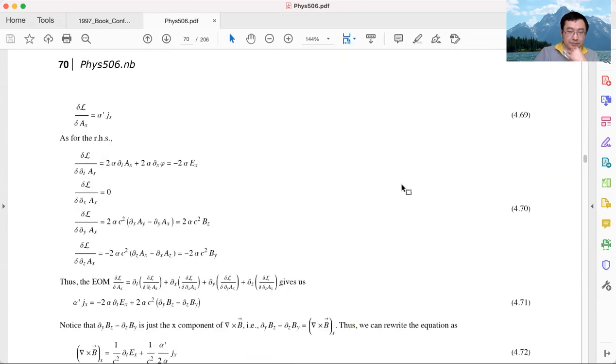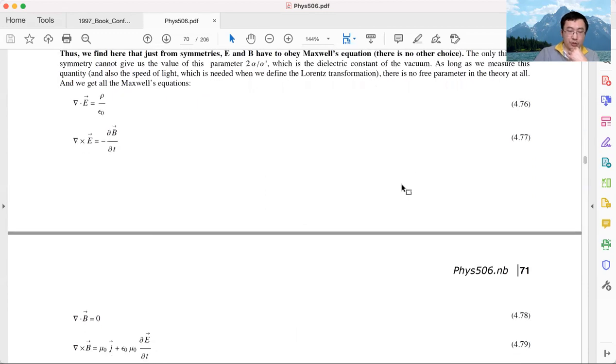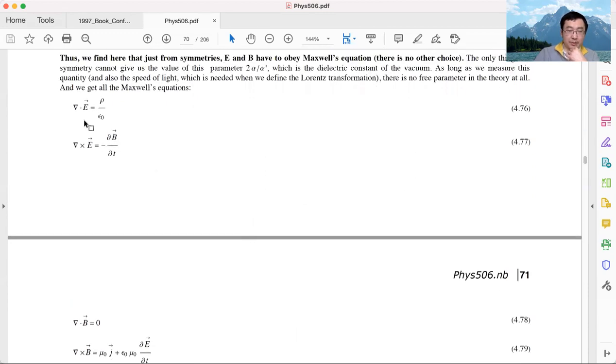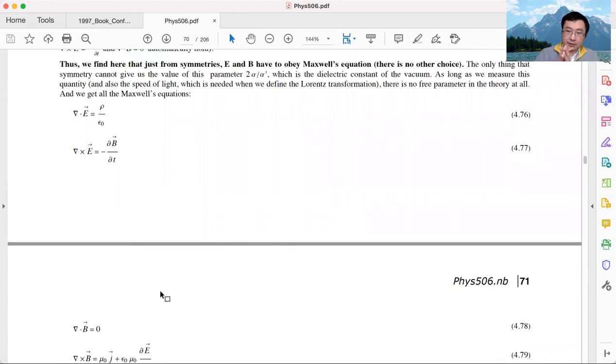Okay. Anyway, by using the variational principle, we showed that we recovered Maxwell's theory. Let me summarize and emphasize again. In this chapter, as I mentioned earlier, we assume we don't know about Maxwell's theory at all.